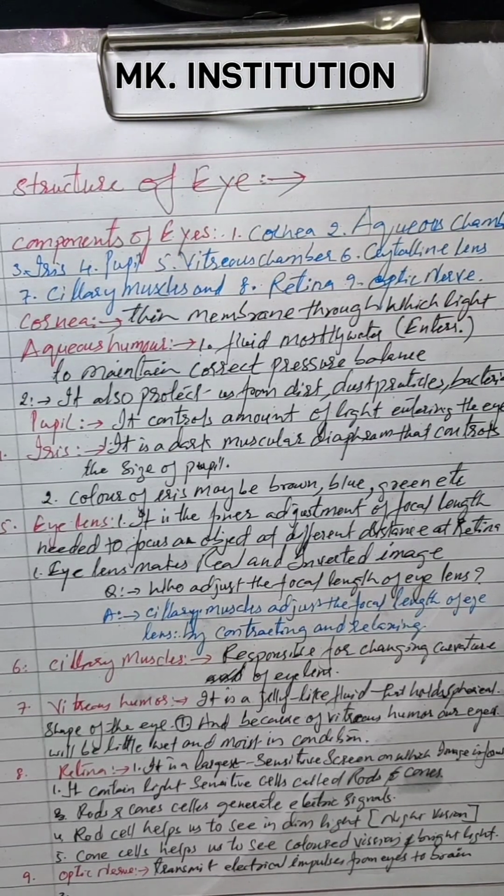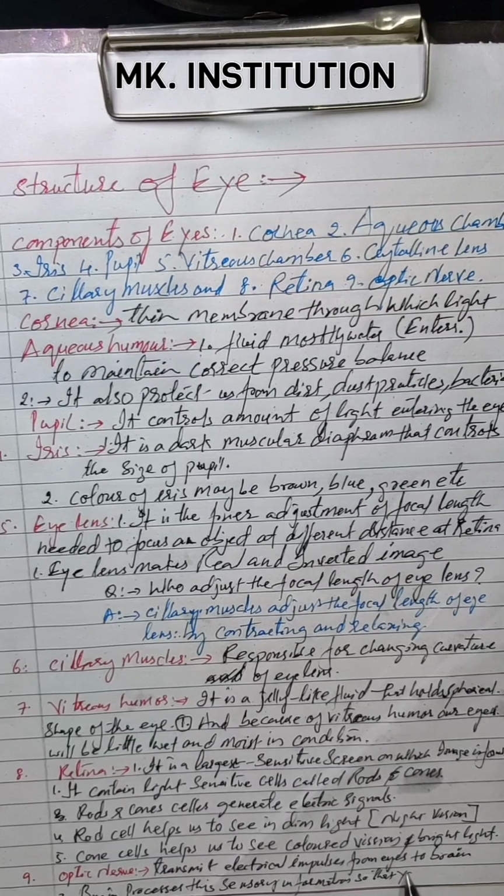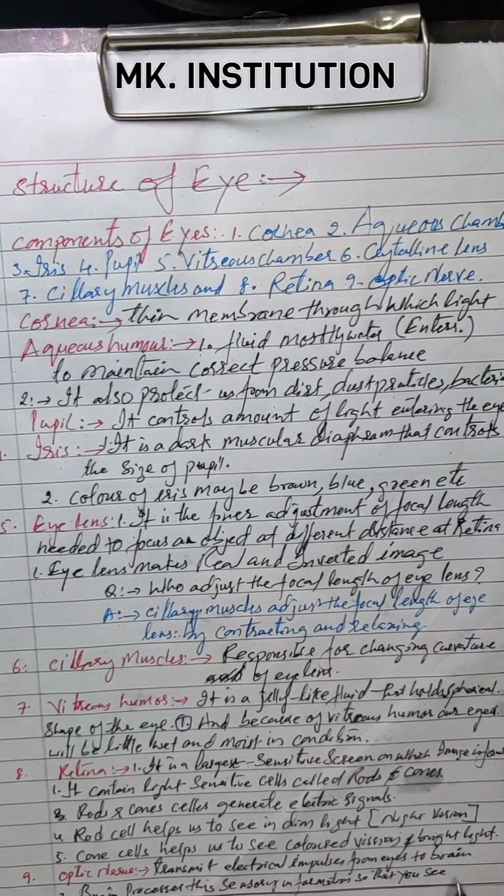And the second work also it will do. What is the second work here? Brain processes. What are the main works of the brain? The brain processes this important sensory information so that you can see whatever object you are looking at clearly.